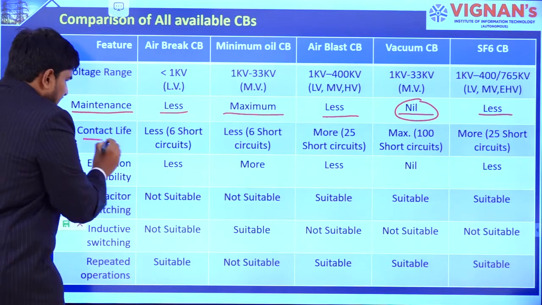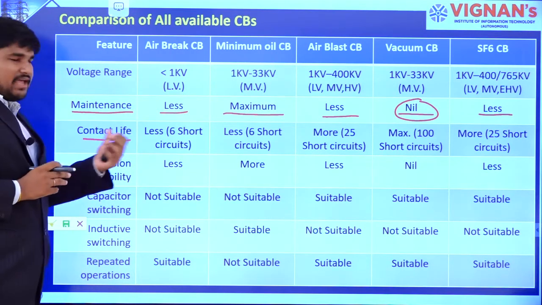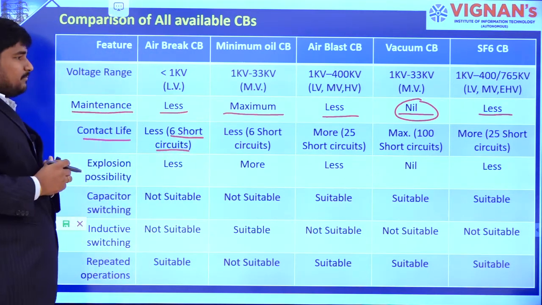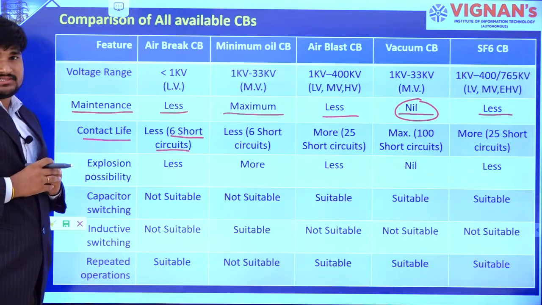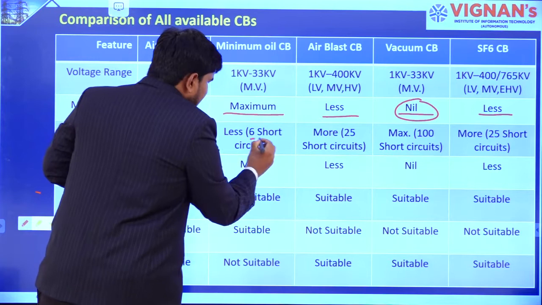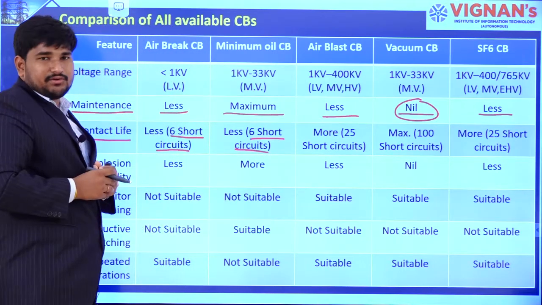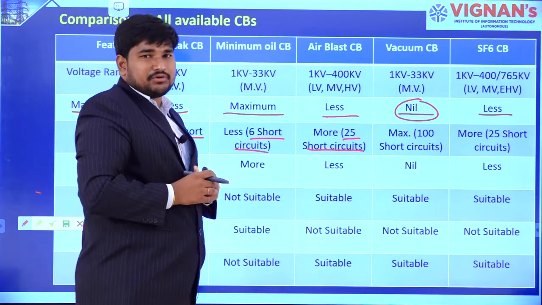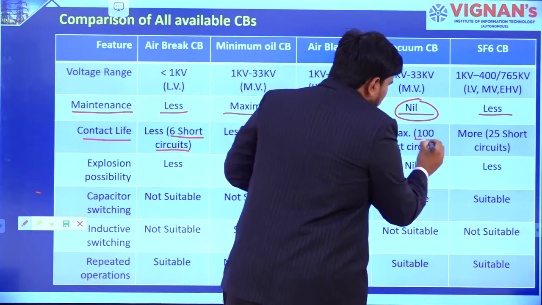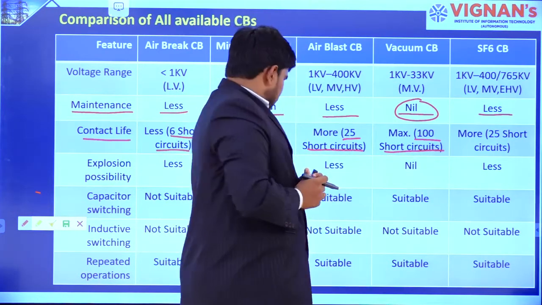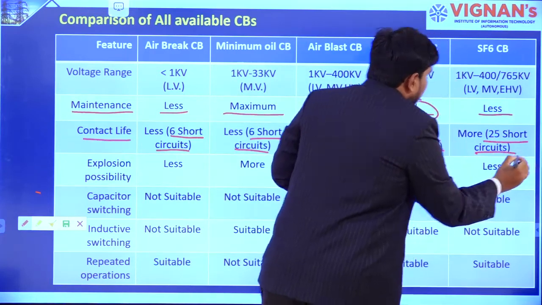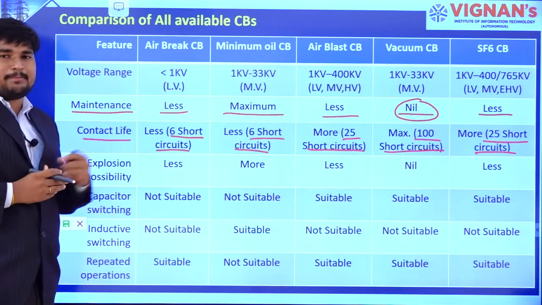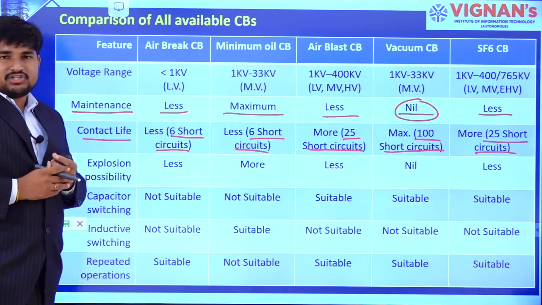And the next one is the life of circuit breakers, the contact life of circuit breakers. For 6 short circuits, in case of air brake circuit breaker, the contacts have to be replaced. In case of minimum oil, it is also 6 short circuits. In case of air blast, it is up to 25 short circuits. In case of vacuum, it is up to 100 short circuits. And in case of SF6 circuit breakers, it is 25 short circuits. That means the contacts will be replaced after these short circuits.